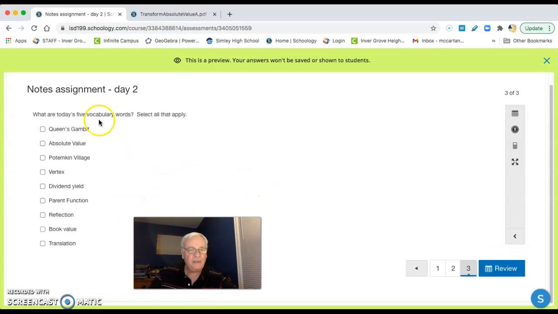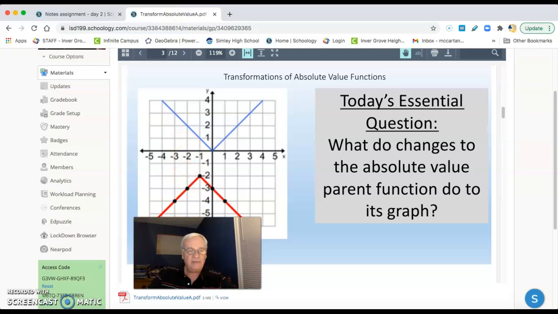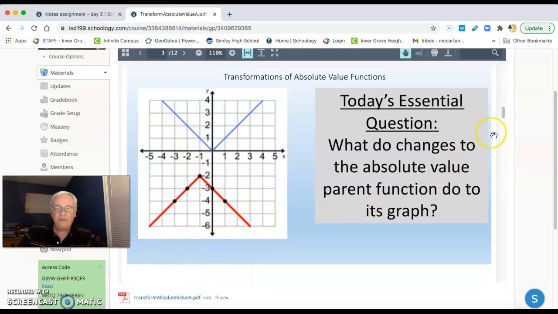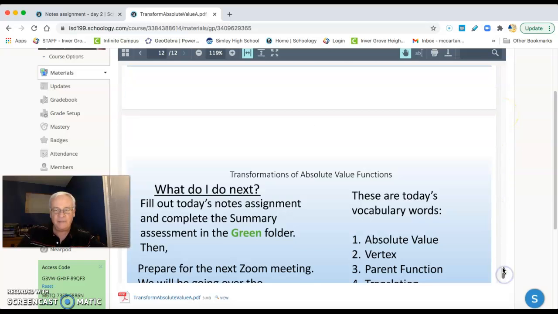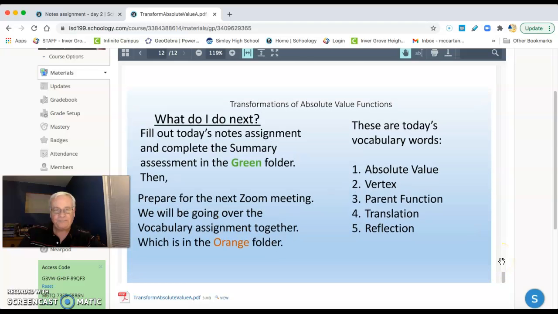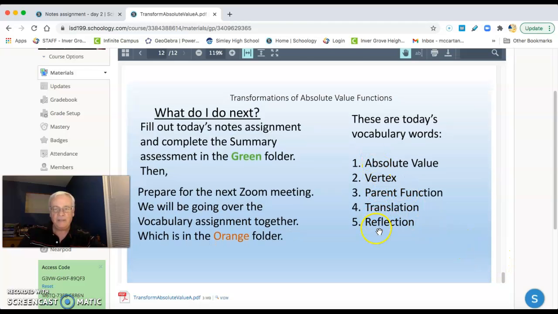All right, the next one is: what are the 5 vocabulary words of the day? I'm going to go back to the slideshow. Guys, scroll to the bottom. It's the bottom slide every day. They're listed right here: the bottom slide, the top green folder, the slideshow that's in the top video. Absolute value, vertex, parent function, translation, and reflection. So click back here and find them.